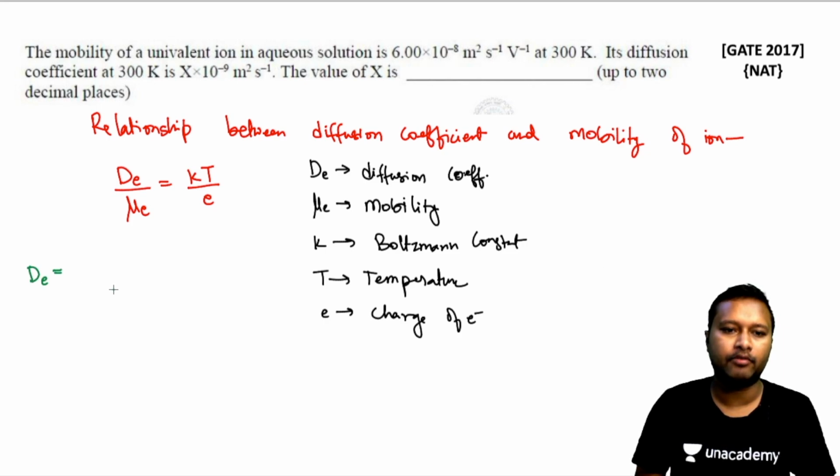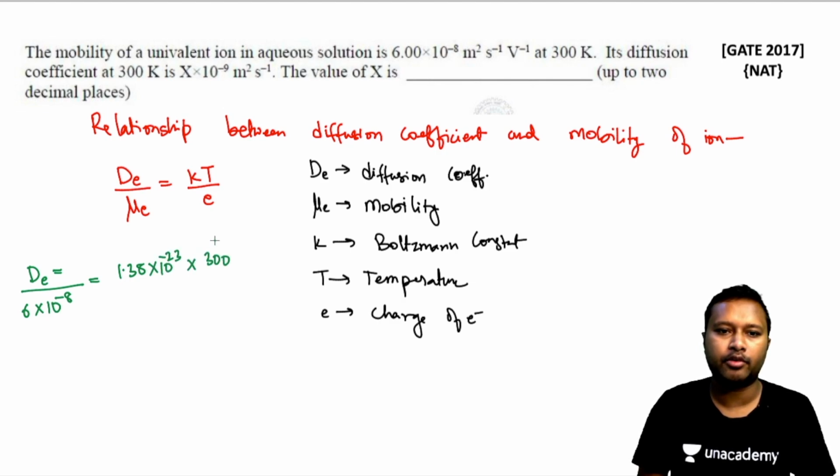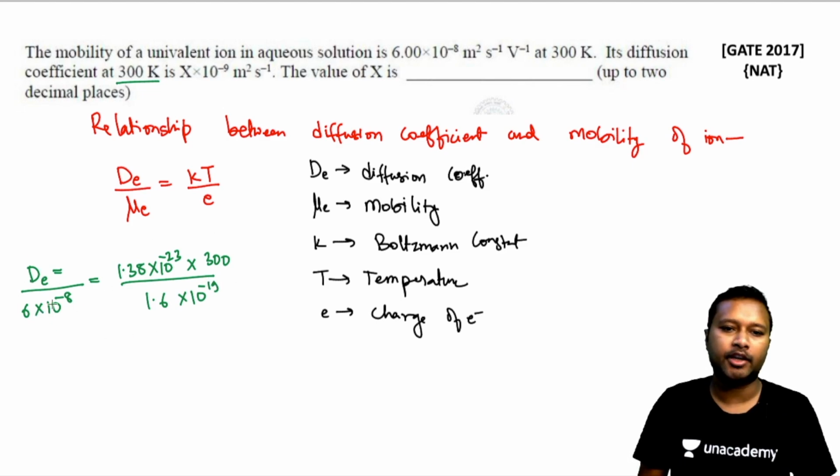So D_E will be equal to, you just have to put the mobility value, that is 6 into 10 to the power minus 8, multiplied by the Boltzmann constant, 1.38 into 10 to the power minus 23, multiplied by 300, because the temperature is given to you, divided by the charge of electron, 1.6 into 10 to the power minus 19 coulomb. So this is going to give you the diffusion coefficient. Just solve it. Just take it to the other side, multiply and calculate. So the diffusion coefficient is going to come out 155.25 into 10 to the power minus 12.